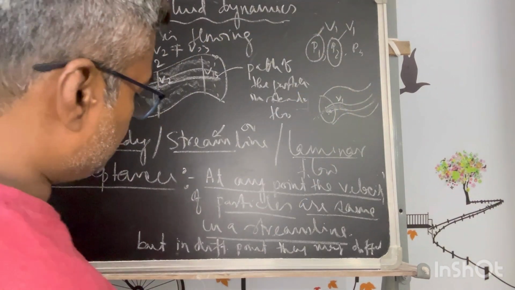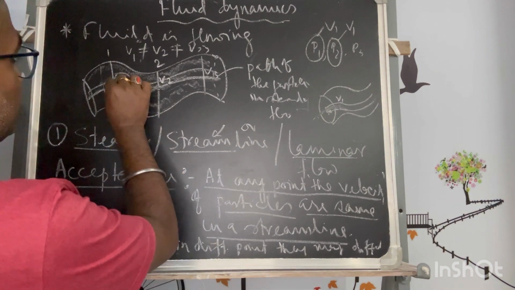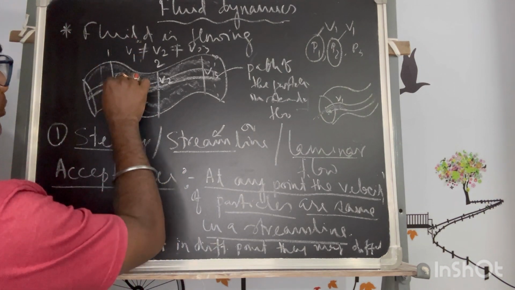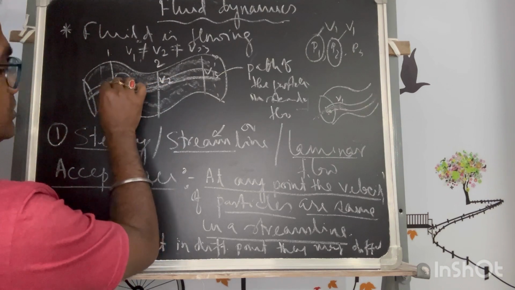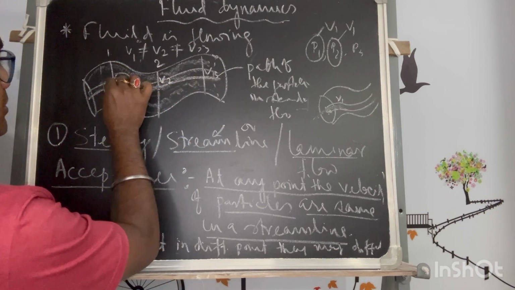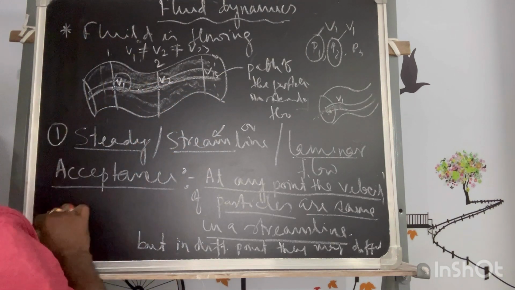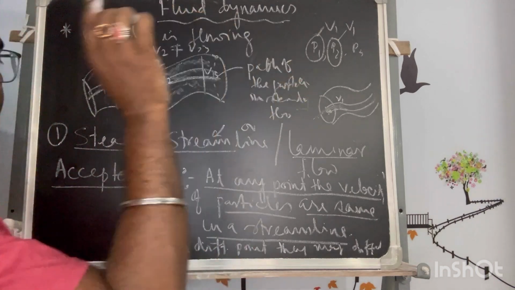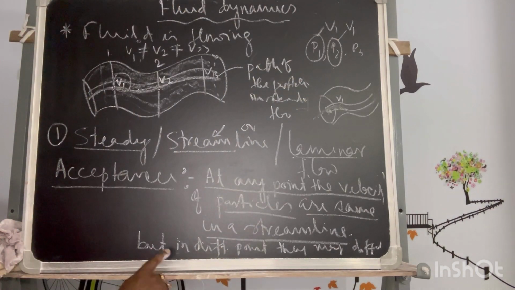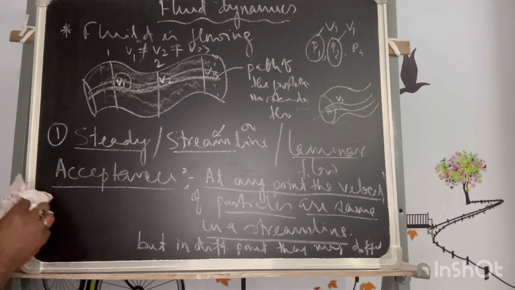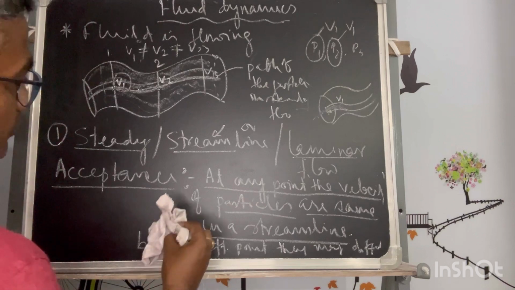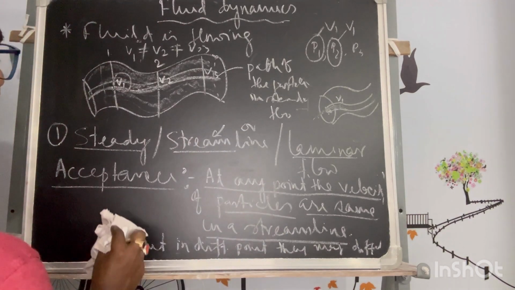So that means there are two conditions. If I consider a streamline which the particles follow, at the same point they have the same velocity, and at different points different velocities. So these are the two acceptances to study streamline. Understood?